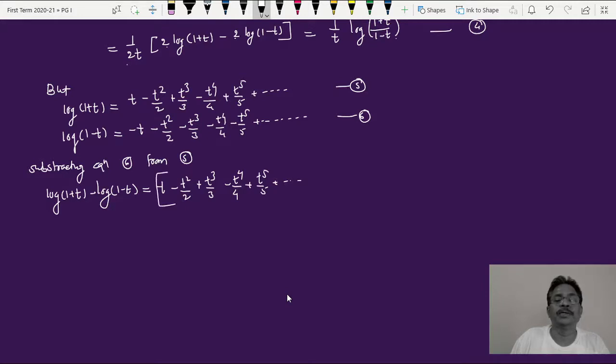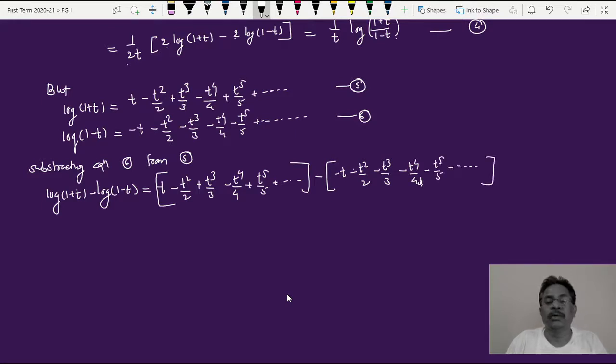This is my first series minus, now this is minus t minus t square upon 2 minus t cube upon 3 minus t raised to 4 upon 4 and so on, t raised to 5 upon 5 and minus. Now this minus becomes plus. So every term here will become plus, and this term, minus t square upon 2, will get cancelled.